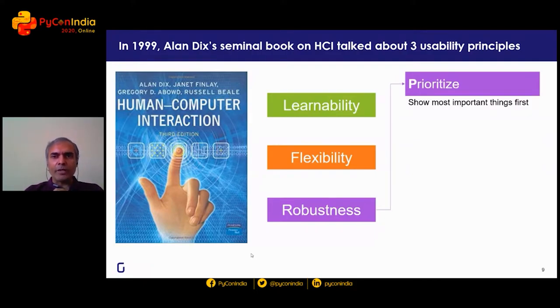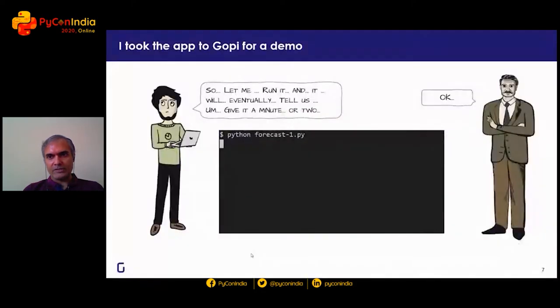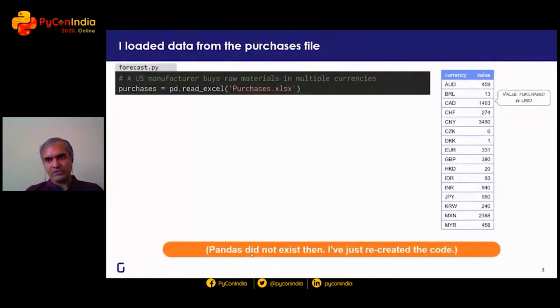The first is to prioritize. What do we want to show first? Let's make sure that people see the most important things first. If I sorted the data alphabetically, so let's take all of the currencies, all of these currencies are sorted alphabetically, and I was processing the currencies in this order. But they are buying $3.4 million worth of items in Chinese yuan and only $1,000 in Danish kroner.